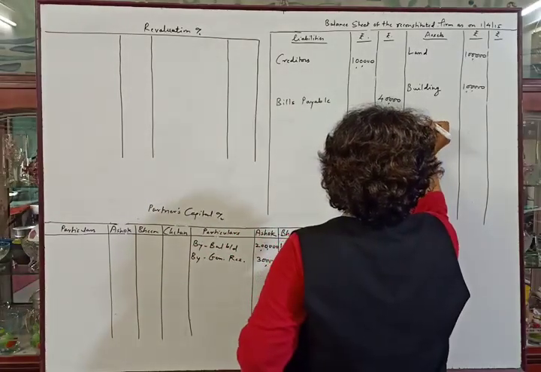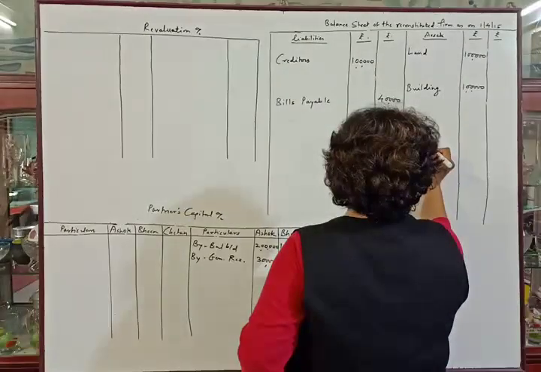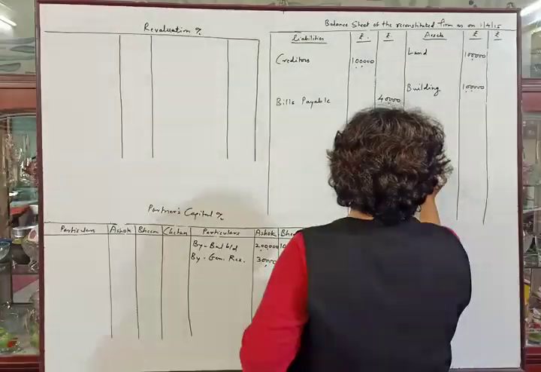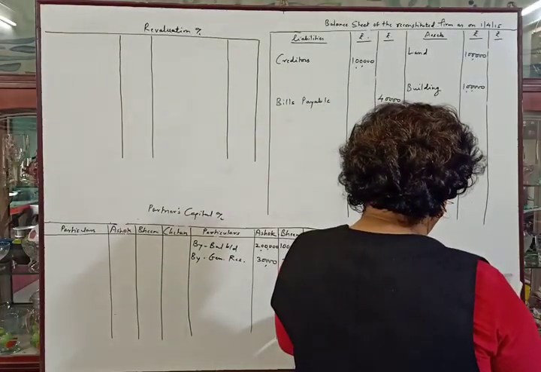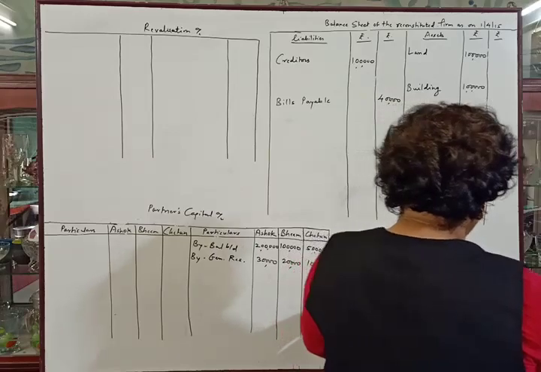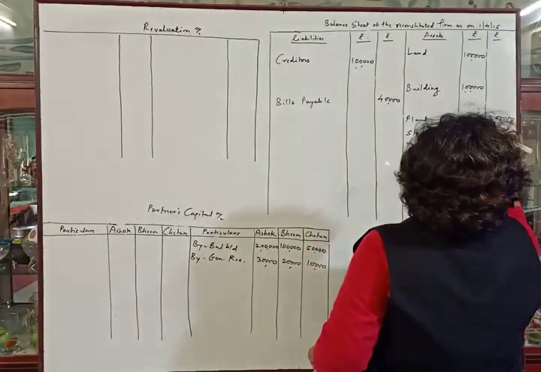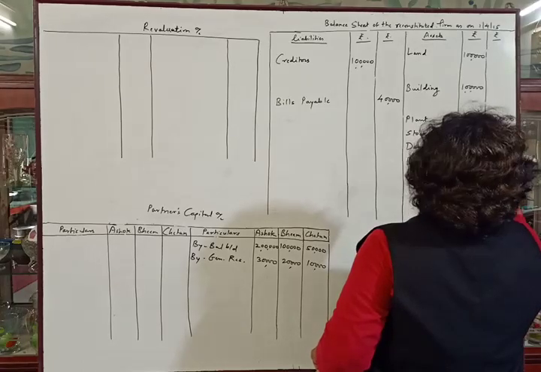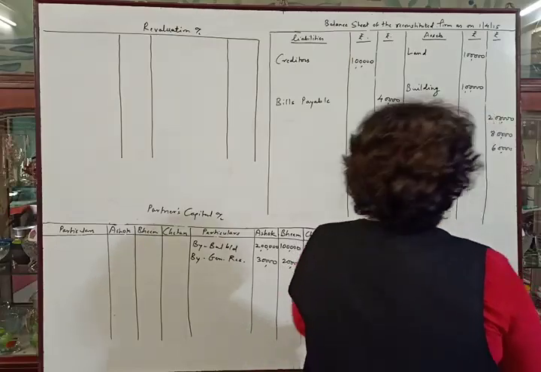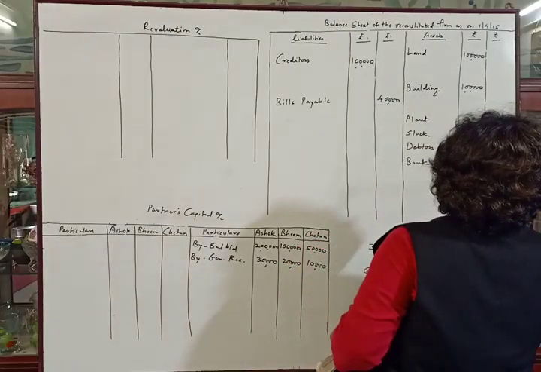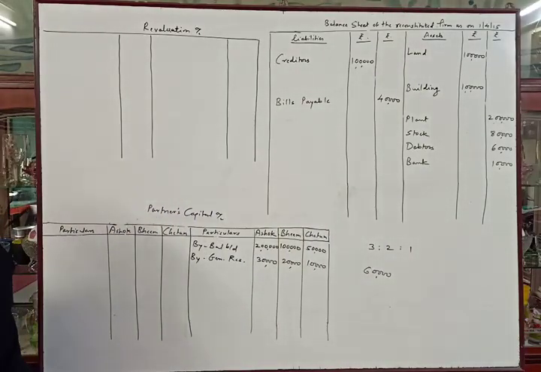Plant, stock, debtors and PAN. As there is no adjustment on these items, we will write down the amount in the outer column, that is 2 lakhs, 80,000, 60,000. 2 lakhs plant, 80,000 stock, 60,000 debtors and PAN balance is given rupees 10,000. Here all the items of the asset side have been posted.